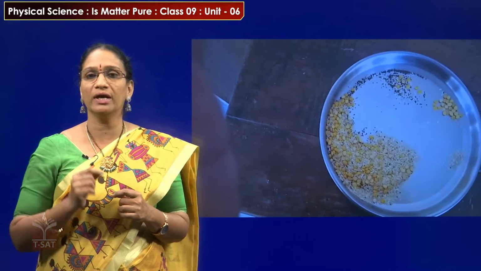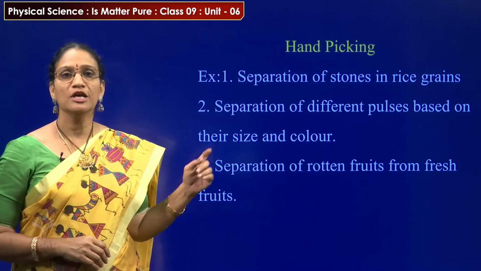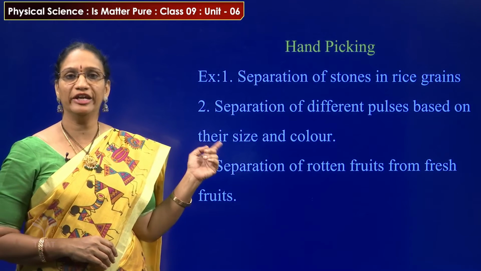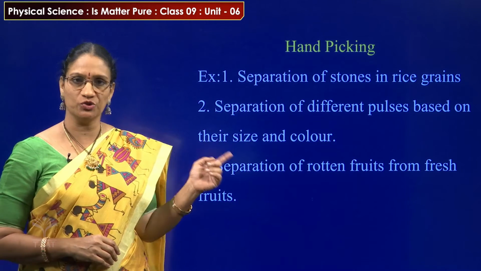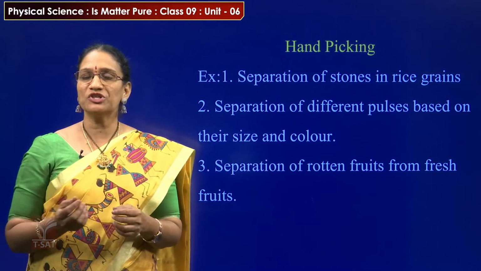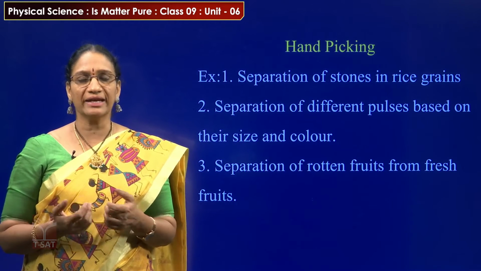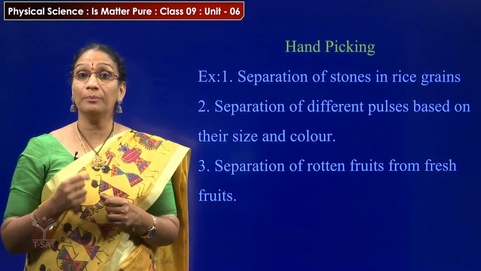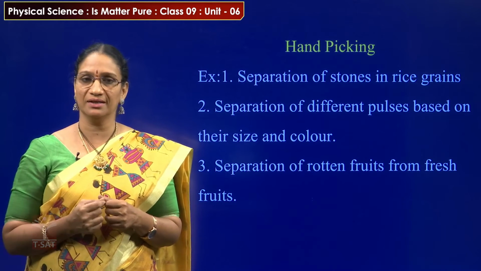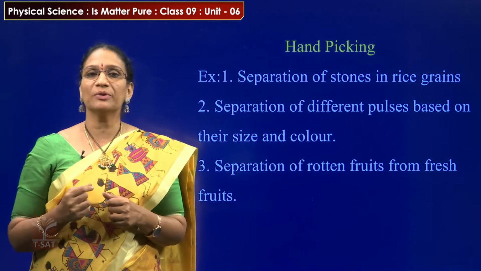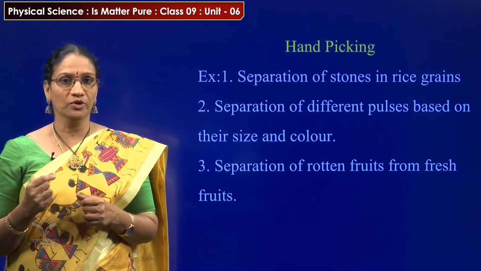So let us see how they are separating the components. Here are some examples in day-to-day life where the hand picking method is used. The first example is separation of stones from rice grain, the second example is separation of different pulses based on their size and color, and the third example is separation of rotten fruits from fresh fruits.